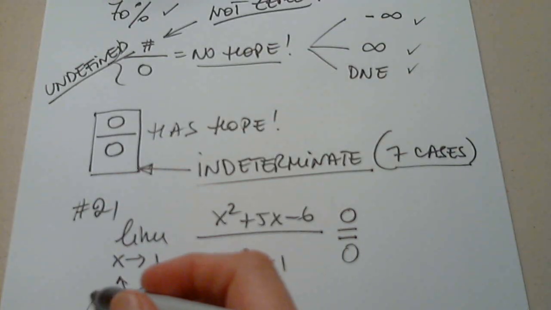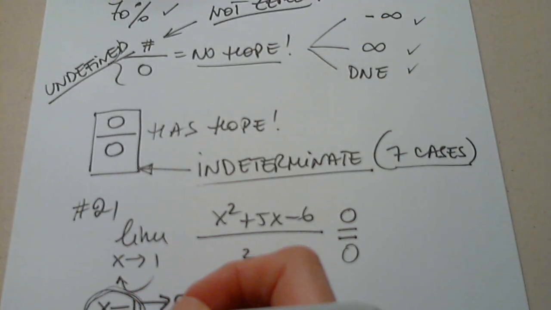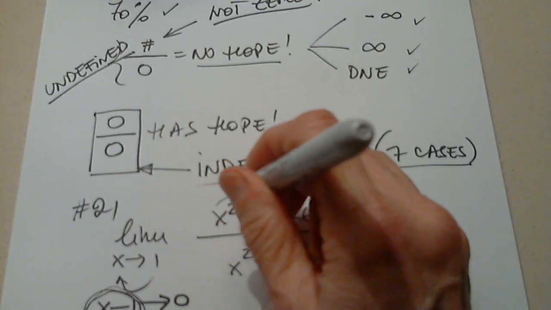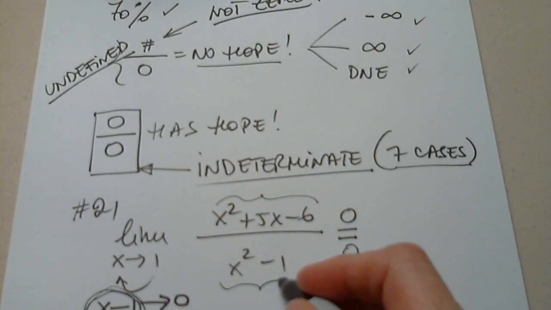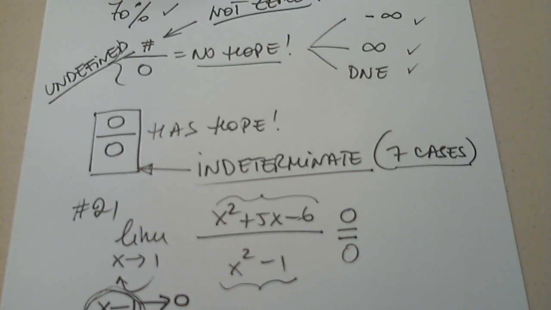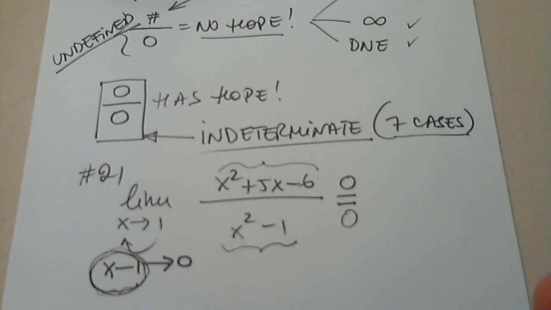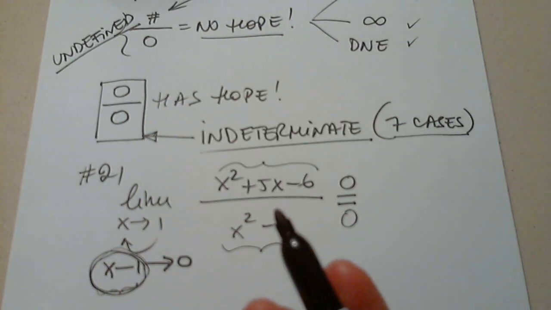If I manage to eliminate from here a factor of x minus 1 and from here a factor of x minus 1, the limit has chances of existing. If I cannot eliminate the x minus 1 from the denominator, there is no way I can find the limit here. So my hope is that this, because this is the culprit.